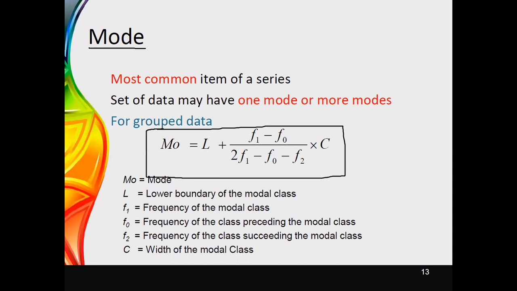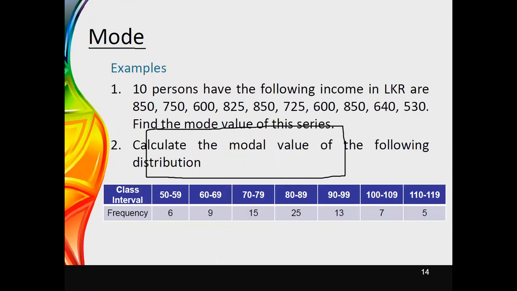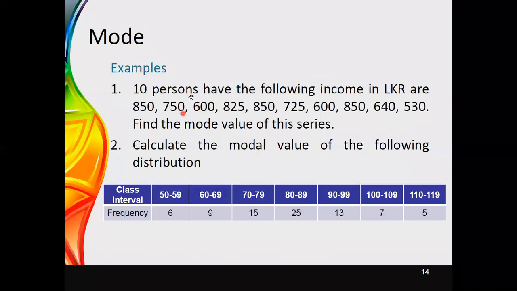Now we will see how we can apply this. In the first one, you can see that you are asked to obtain the mode for this data set. Here it is given as individual data. For this case, you are having 10 individual values, and now if you find out the frequencies of these cases, you can see 851. Then next one is 2, and here you can see that 850 appears 3 times.